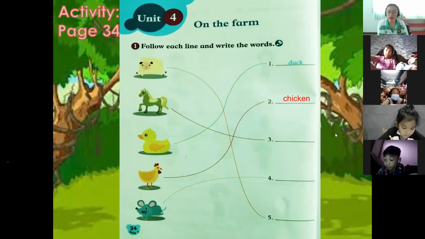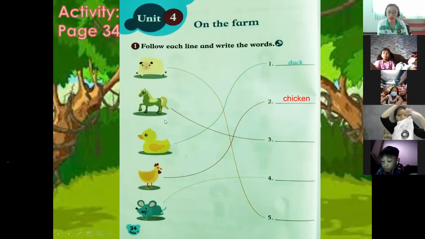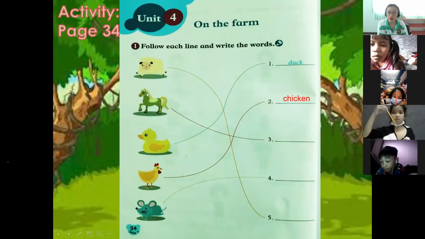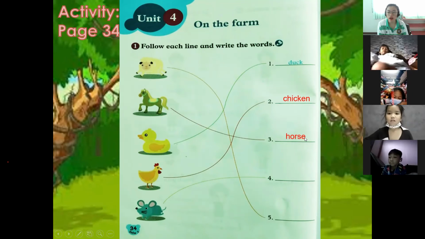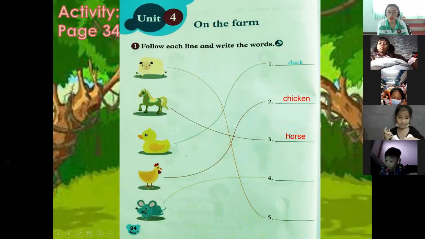Okay, very good. Next, we have number 3. What animal is this? A horse. Very good. How do you spell horse? H-O-R-S-E. Okay, very good. So number 3 is horse.